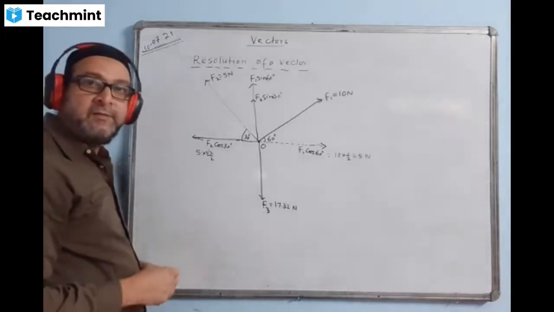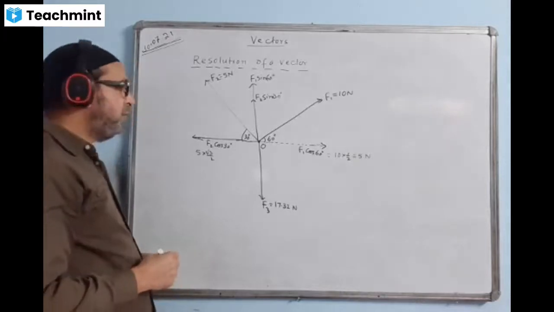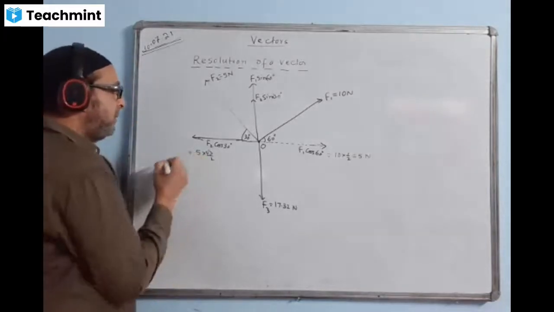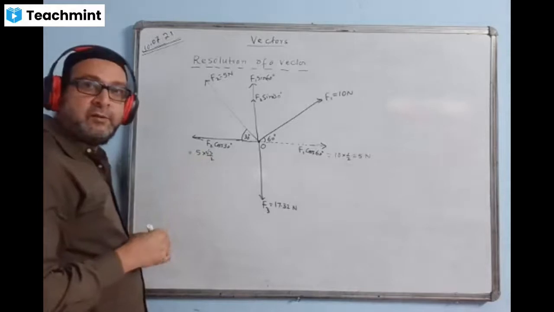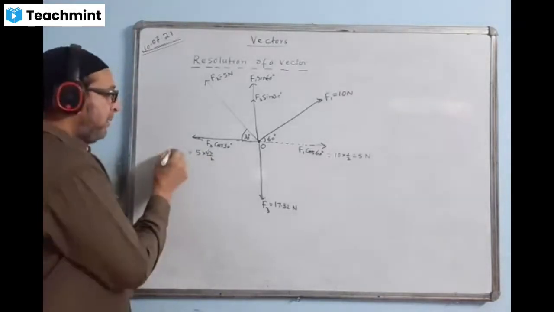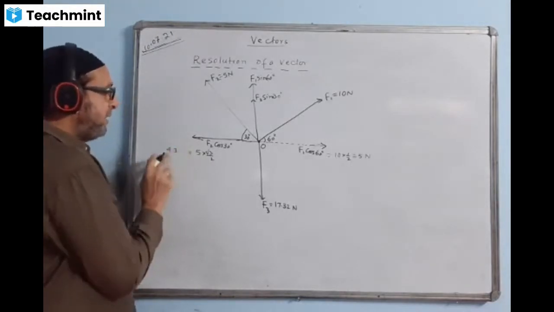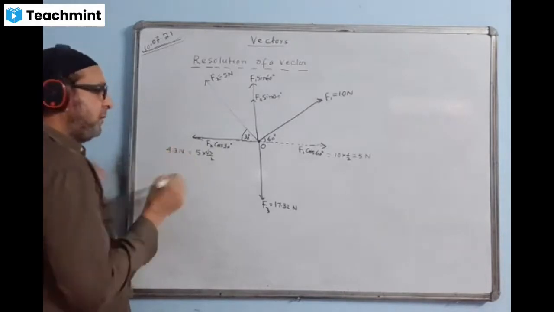Just check what is the answer coming, 5 into root 3 upon 2. You can share the answer with me if you are using a calculator or mobile phone. 4.33. So I'll just add 4.3 Newton, after rounding off.